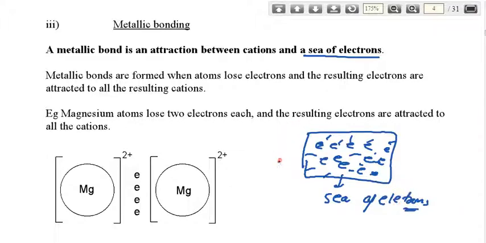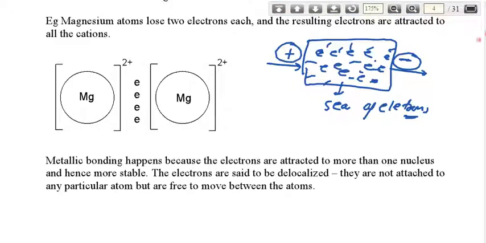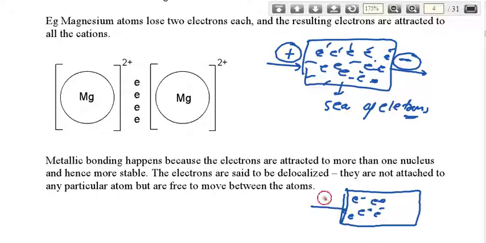Suppose you attach a positive terminal on one side and a negative terminal on the other side. With the attachment of two terminals, the sea of electrons, which was undirected, becomes directional. Because electrons have negative charge, all the electrons gather at the position of the positive terminal. Opposite charges attract each other, so every electron moves in this direction.